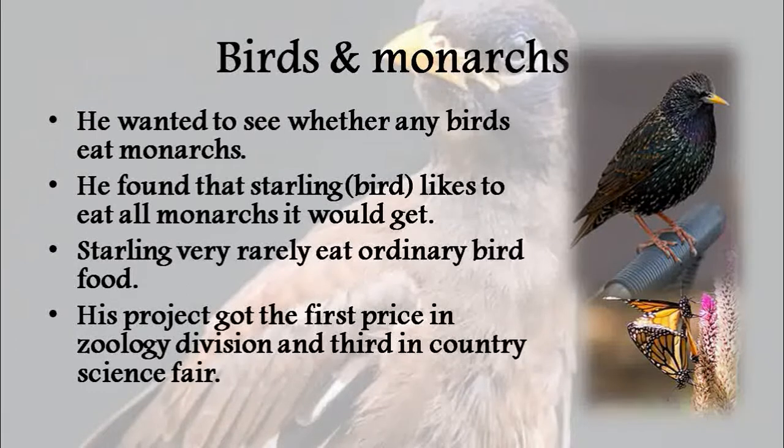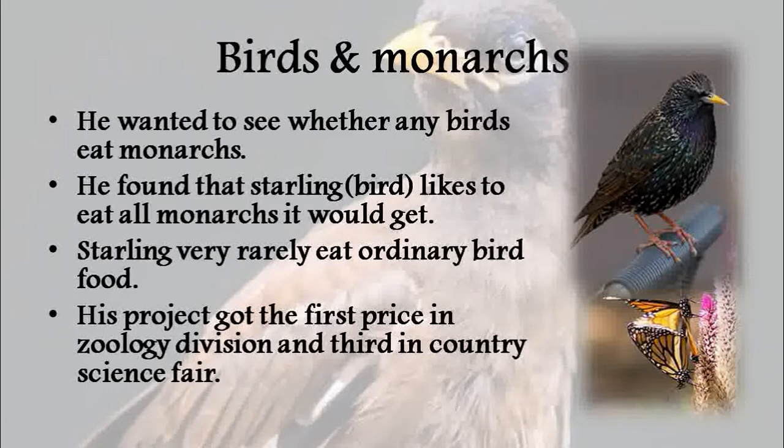But then Ebright wanted to know whether any birds like monarch butterflies. He found out that the starling is a bird that likes to eat all the monarchs it can get. Starlings very rarely eat ordinary bird food. In this project he got first prize in the zoology division and third in the county science fair.